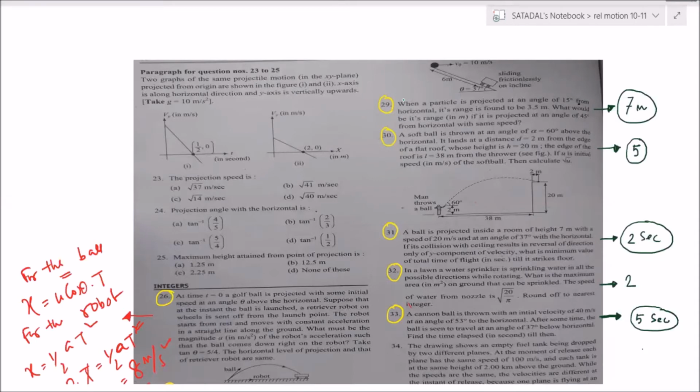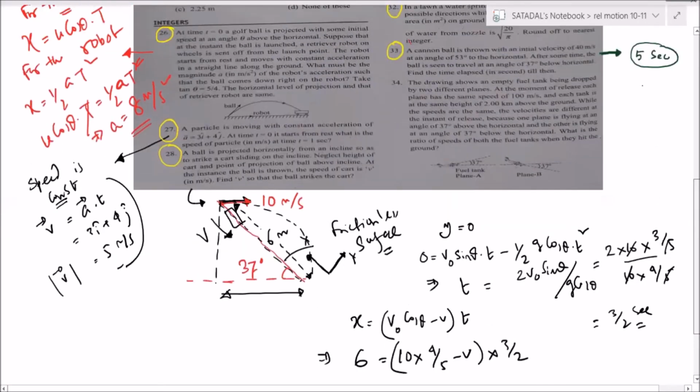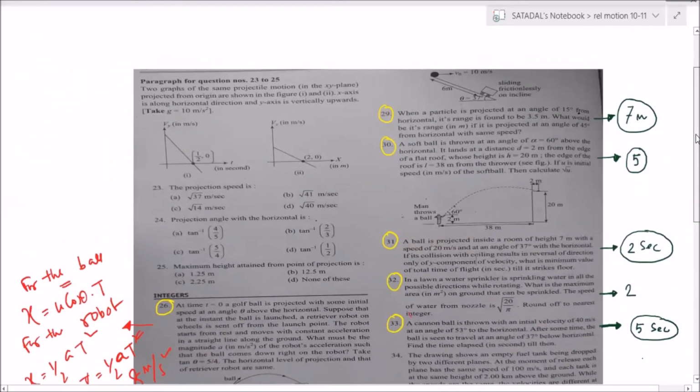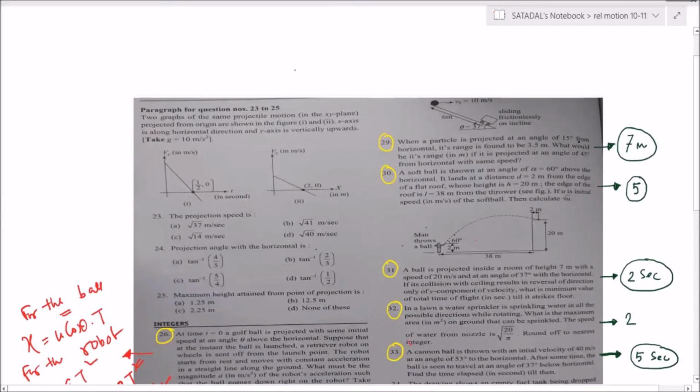Chalo, let's start discussing. Question number 29, you see. So I hope you all have the question. Can I discuss here? No. Okay. Sure.